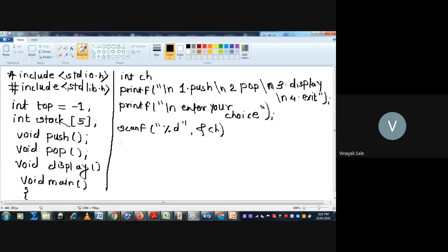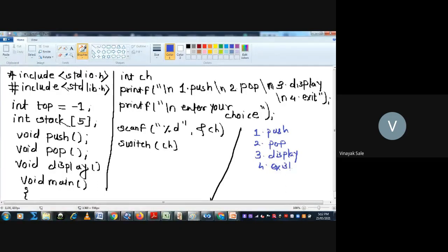Then switch ch. Why are we using a switch statement here? Suppose this is your output: one dot push, two dot pop, three dot display, four dot exit, and you will get enter your choice.